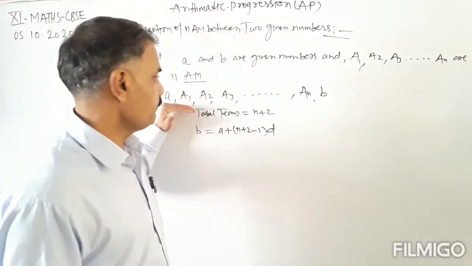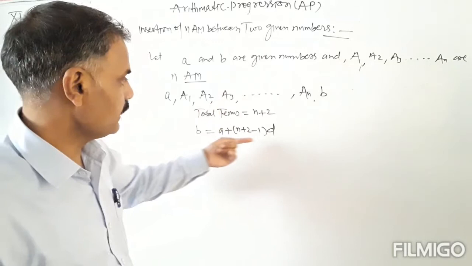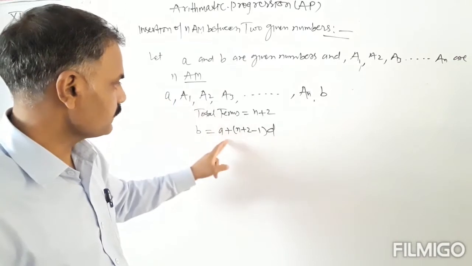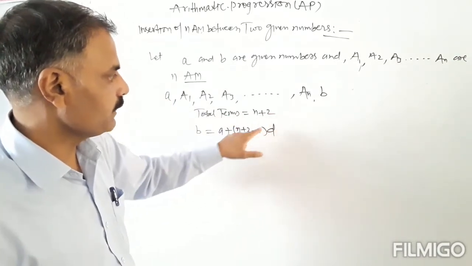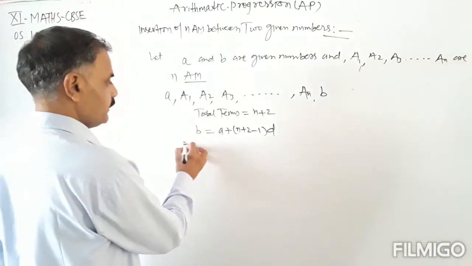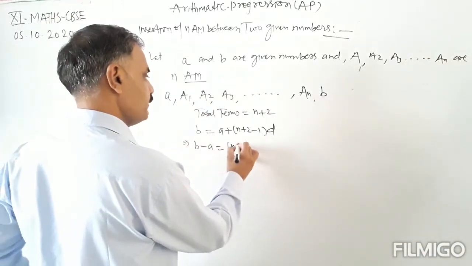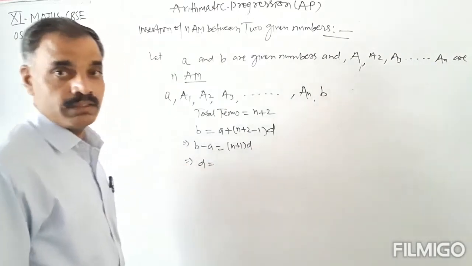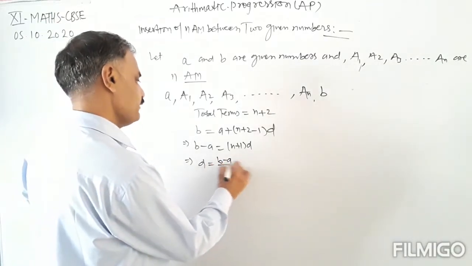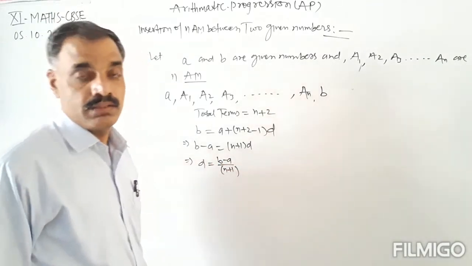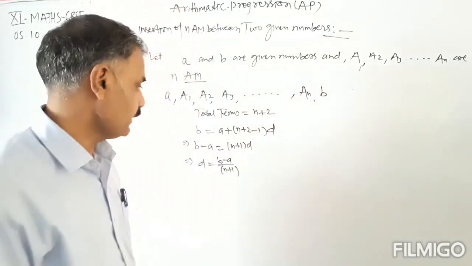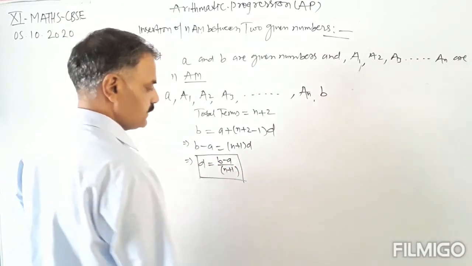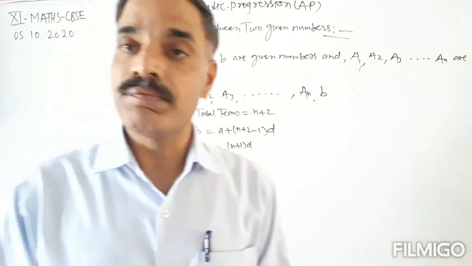That is why the common difference will be the same. That is D. Total terms are n plus 2. So the last term B is equal to the first term plus (total number of terms n plus 2 minus 1) into D. Solving this, B minus A is equal to (n plus 1) into D. So D, the common difference, is equal to B minus A divided by n plus 1. Okay, so D is equal to this: common difference D is B minus A upon n plus 1.